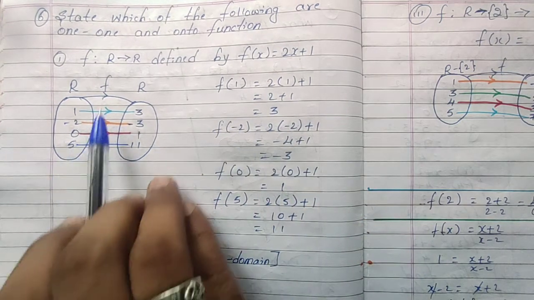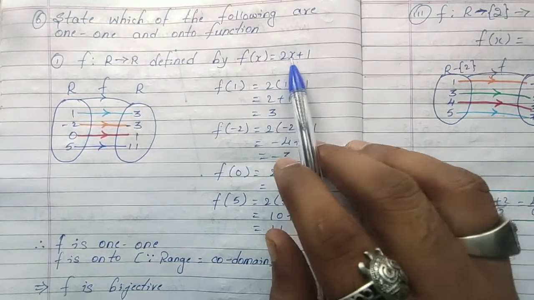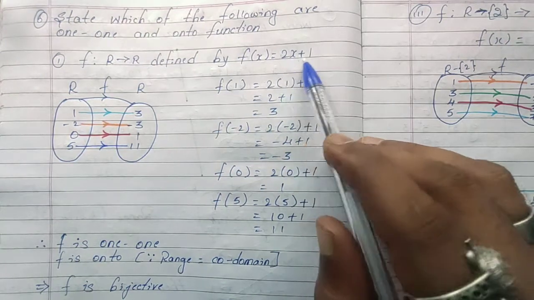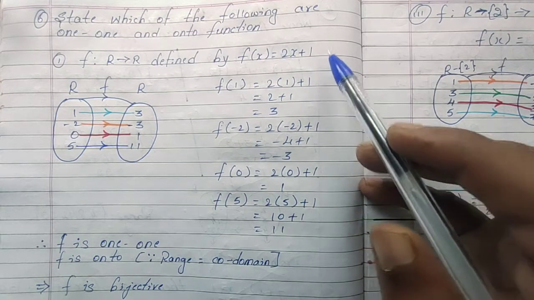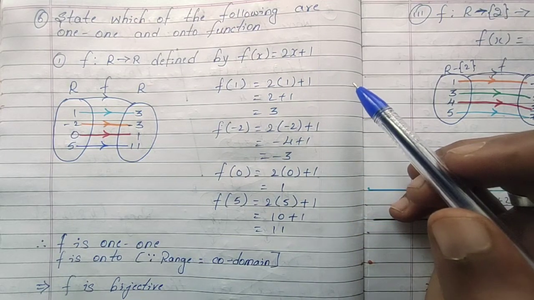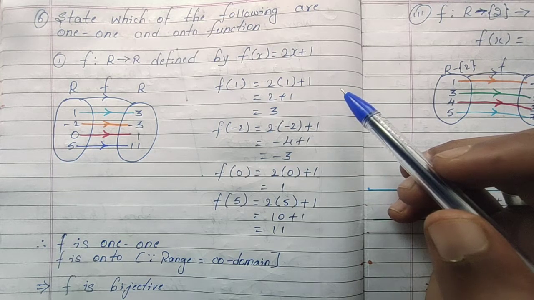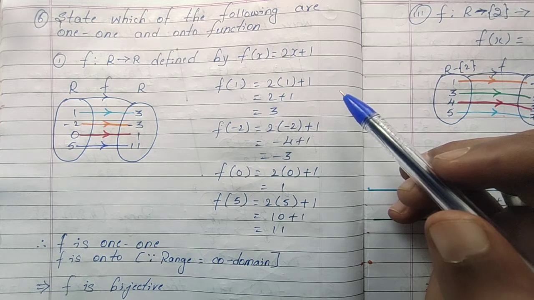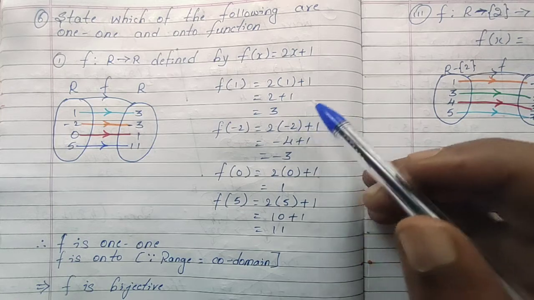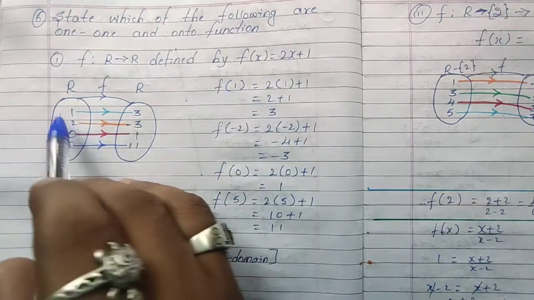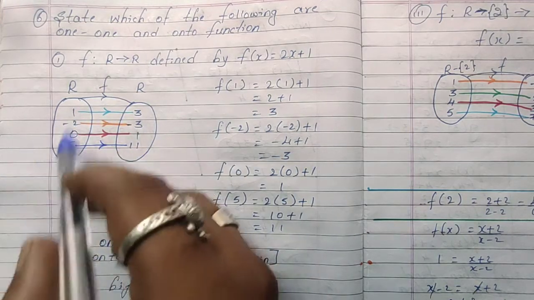Here the function f from R to R is defined as f of x equals 2x plus 1. This is a linear equation, yes or no? Students, very important note: every linear equation is one-to-one and also onto. Every linear equation is bijective. It satisfies the one-to-one and onto conditions. If you want, let us check. So R to R, real number to real number. Real numbers means positive, negative, all numbers will be there.